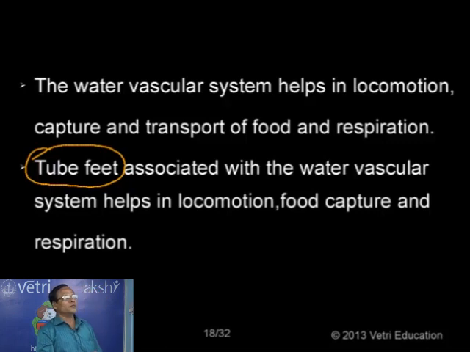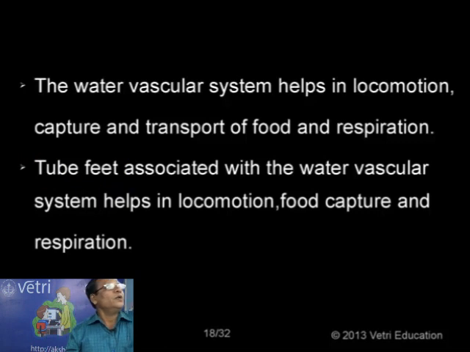Now to this water vascular system, only the tube feet are connected. And that is why the functions of the water vascular system are the functions of the tube feet. So tube feet are organs of respiration, organs of locomotion, and organs for capturing the food.